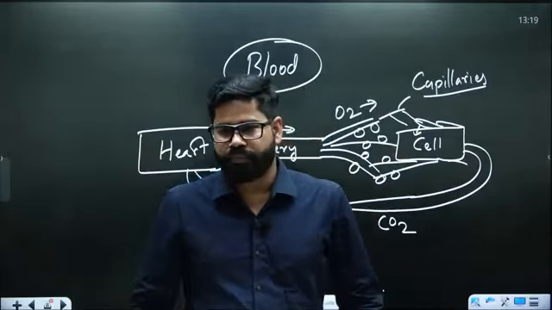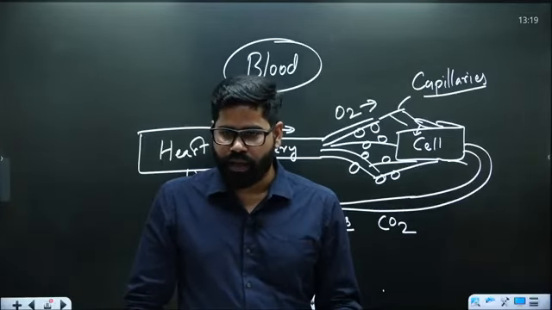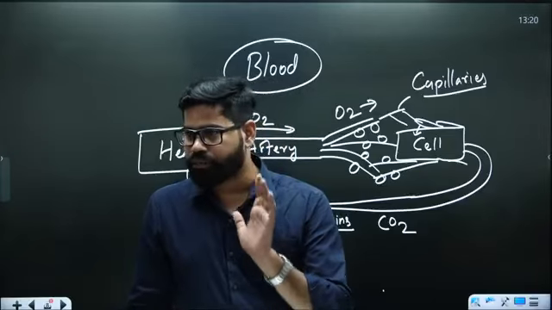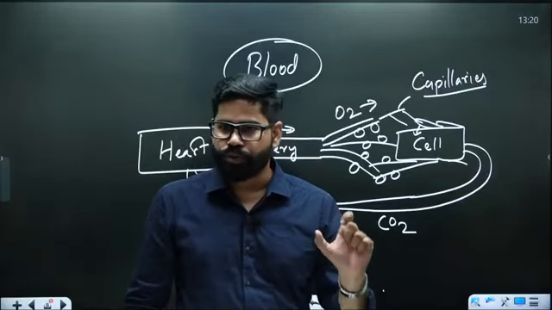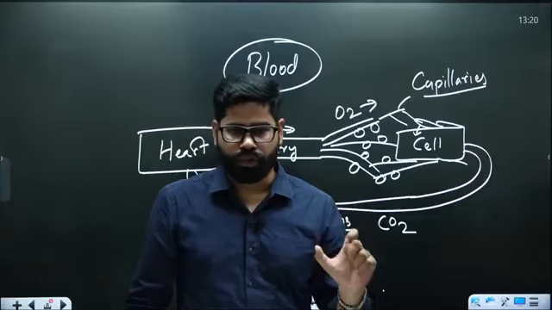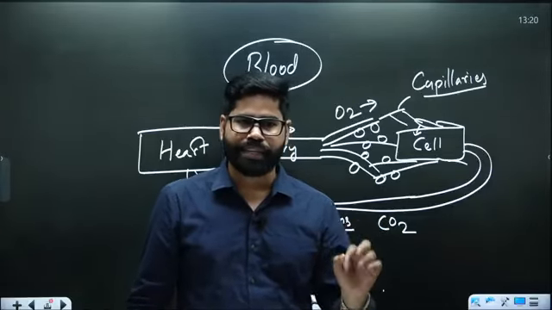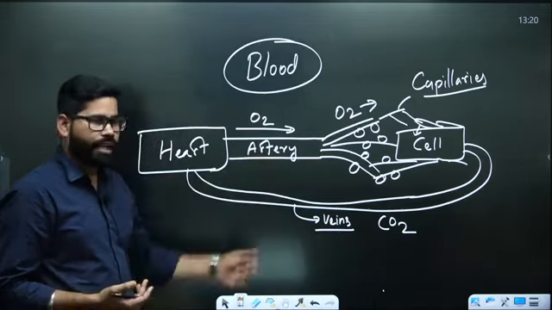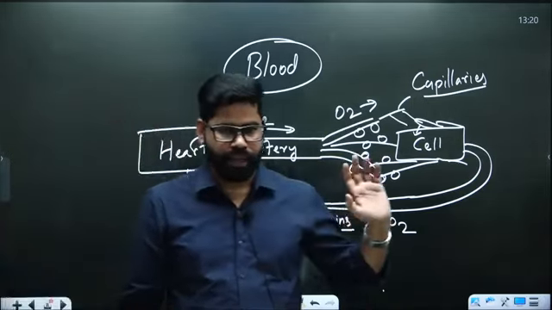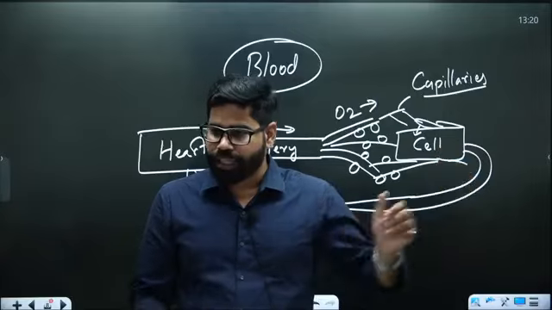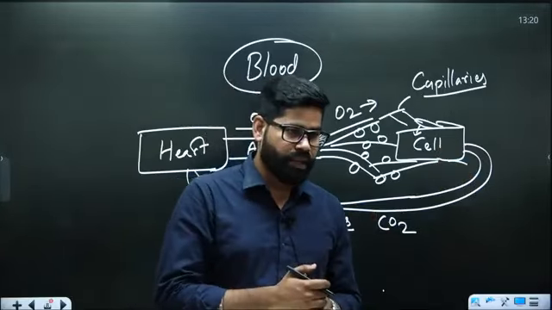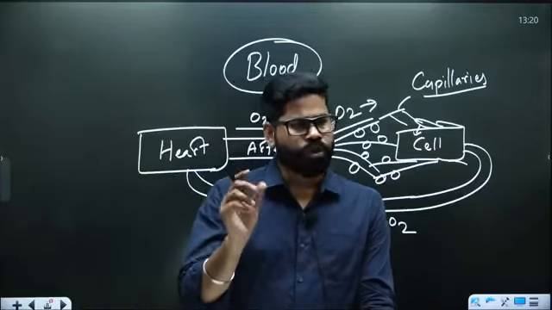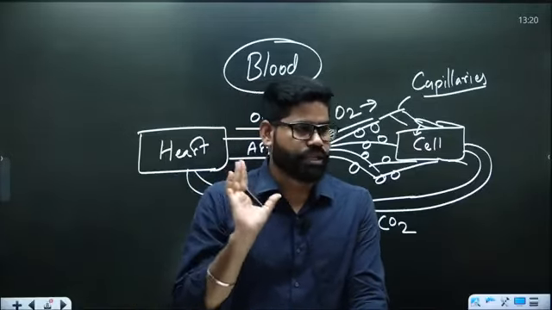Now a basic thing, tell me one part. The heart is pumping the blood through the artery, and then it is coming to all the different cells. So which one will be the strongest: artery, vein or capillary? Artery will be the strongest one. Why the strongest? Because the heart is pumping blood. If it is not strong, then it will rupture, it will break. On the other side, capillaries are the thinnest, most flexible, very weak structures.